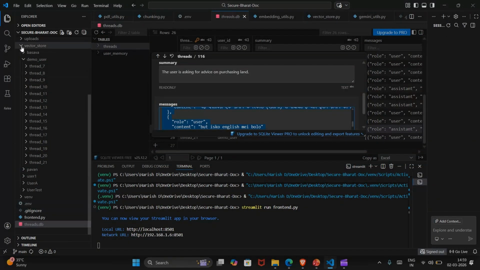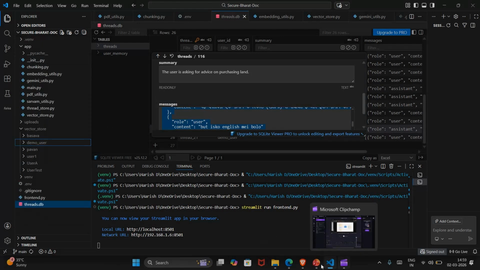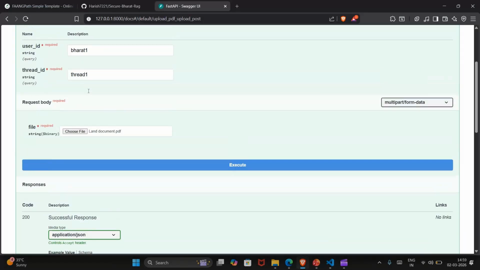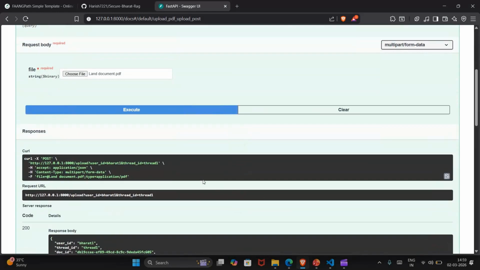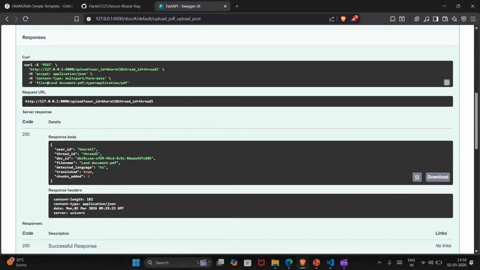As you can see, here is the vector store. We have used the FAISS vector store, where we can store the vectors based on the user ID. The user ID we have given here is Bharat 1. When I click on execute, it has generated the response.